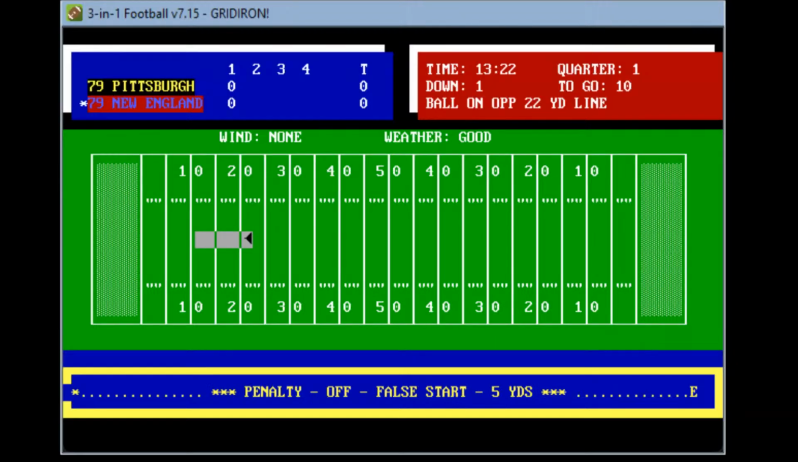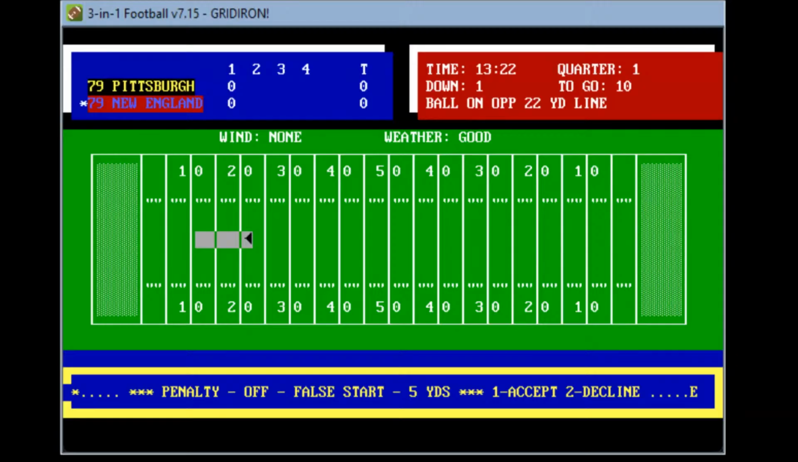Unbelievable as they're calling everything on Pittsburgh here. Again, that'll be a false start on New England. That'll be 1st and 15. 13:22 to play here in the opening quarter. Monday Night Football, Week 1, 1979, as the Patriots are taking on the Men of Steel, the Pittsburgh Steelers.